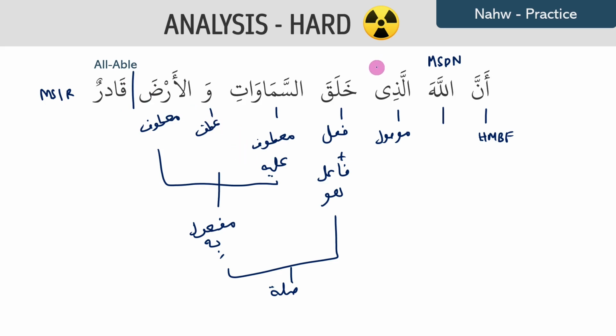If we have a look at the 4 properties of the word alladhi, we have alladhi being a masculine singular word. It is definite because ism mawsul are always ma'rifa. And the last property will go by exclusion. So we've already established that there is going to be a link between the word Allah and alladhi, because if there wasn't any link, we would have put a break here, but we put the break here.